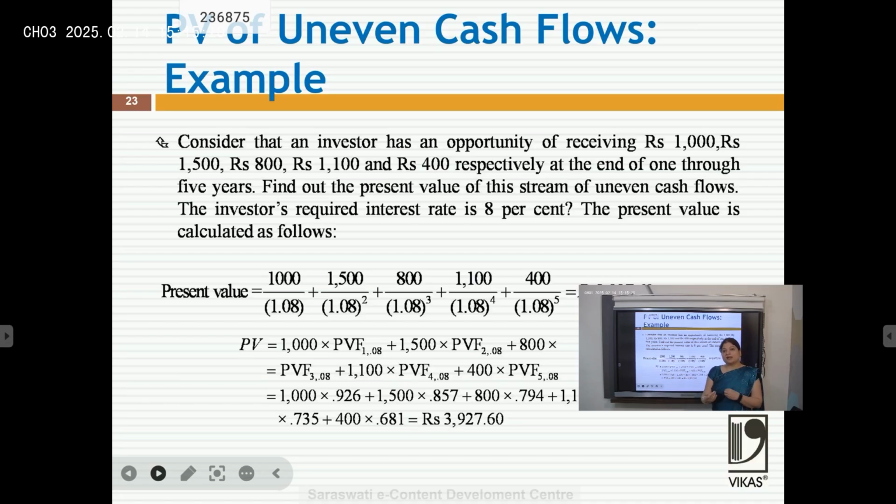So we should buy this investment plan only when the value is less than or equal to 3927. It means he is investing 3927 rupees or less. Then it is profitable, and it is giving a rate of interest of 8%. Otherwise, not.